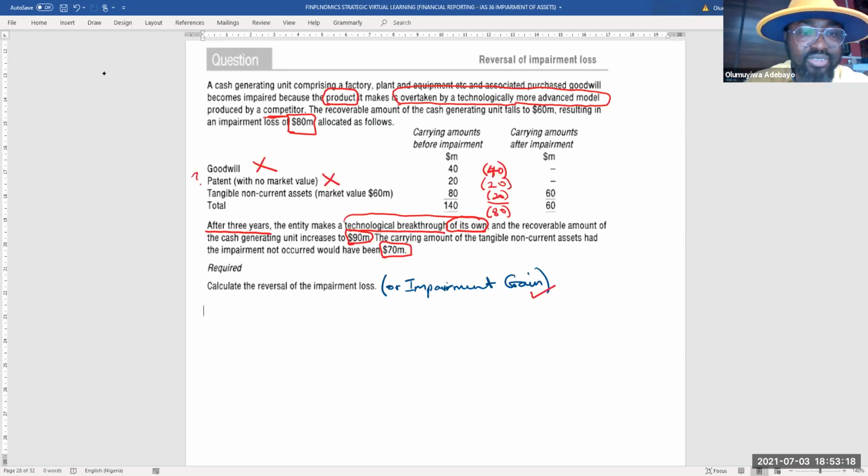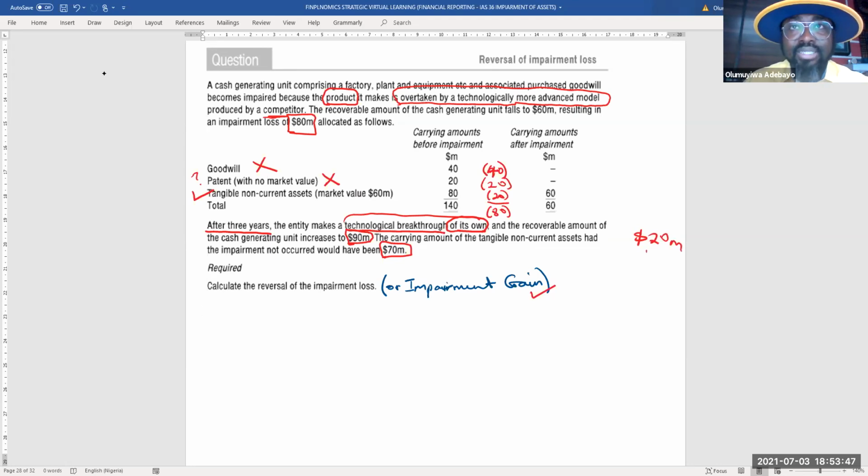What is left is the tangible non-current assets. And we should have reversed the entire value. When you check it now, the amount that has reversed is the difference between 90 and 70, which is 20 million.